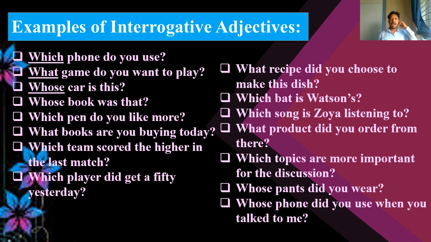Here are some examples of interrogative adjectives. Which phone do you use? Here, which, and after that, the immediate next word is phone, and here the phone is a noun. So which is going to modify the noun, the phone. What game do you want to play? Which car is this? Whose book was that? Which pen do you like more? What books are you buying today?